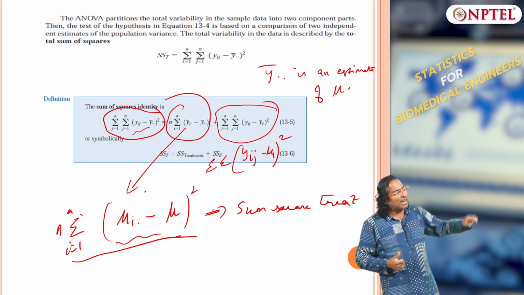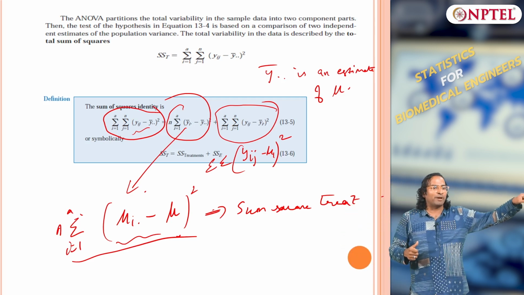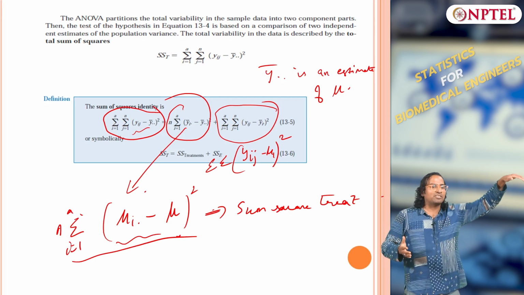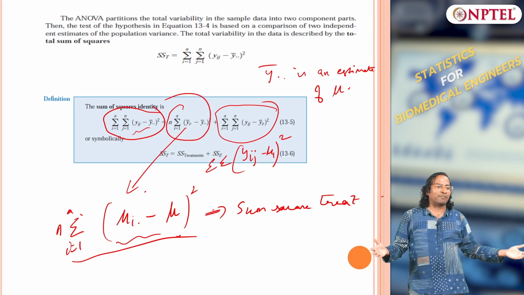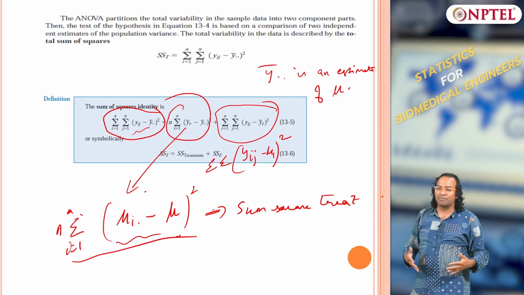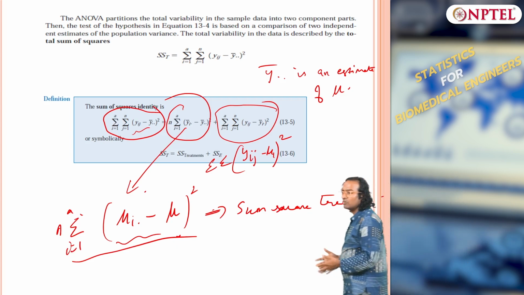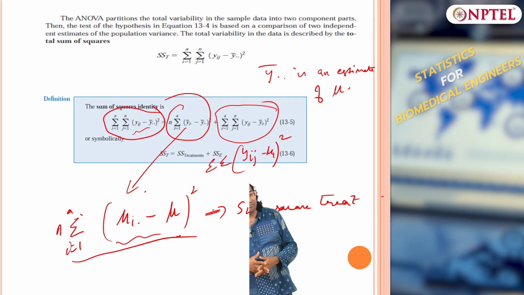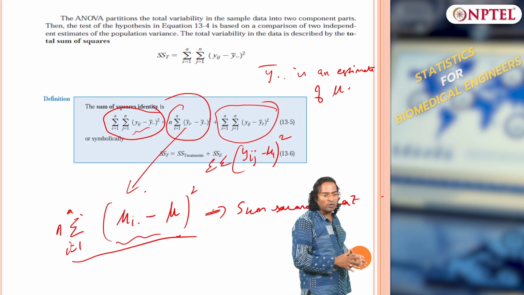I cannot expect every treatment to have the same mean as the grand mean. Why is that? Because different treatments have different effects. So, the first one is the effect of treatment, the second one is the effect of noise, clear. That is why we call it sum squared treatment and sum squared error.